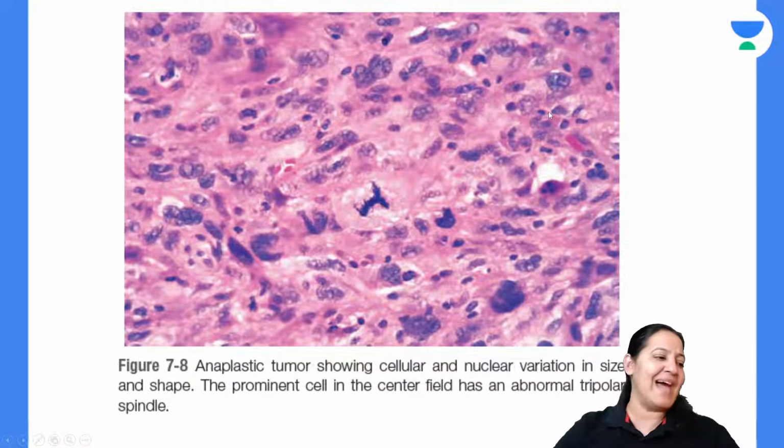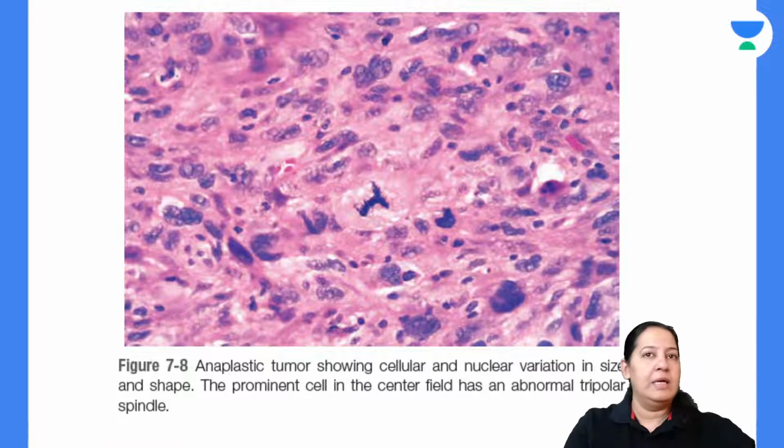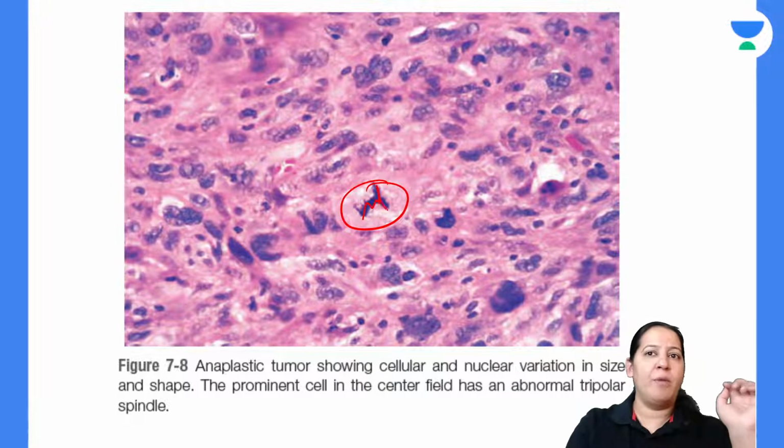See, these are the real slides. You can see the cell. It is showing mitosis. Spindle formation you can see. See this cell, it is a giant cell. This one is a giant cell.